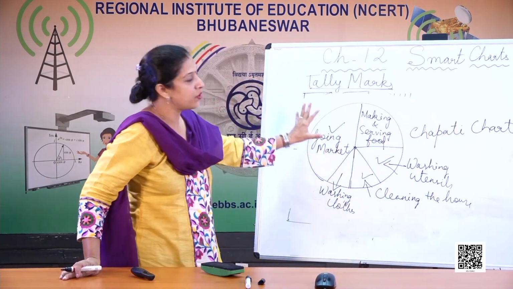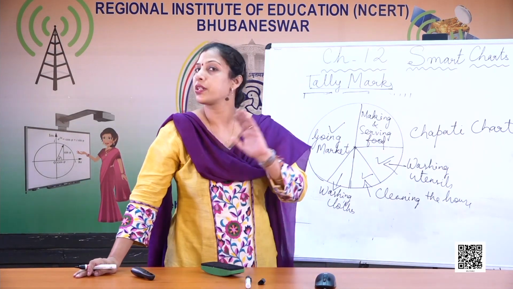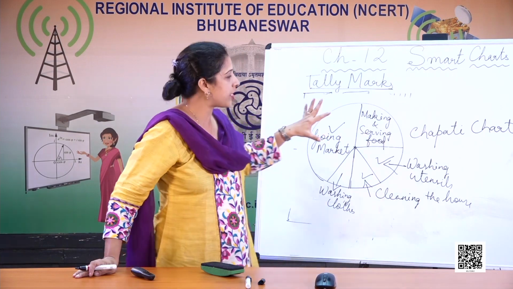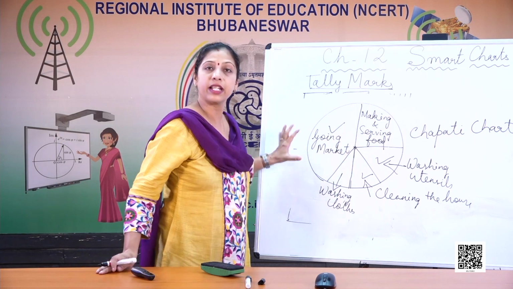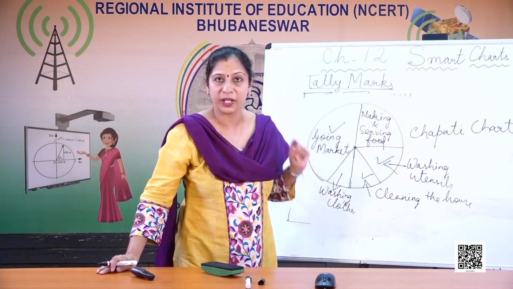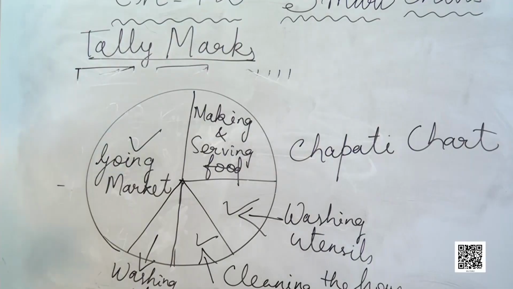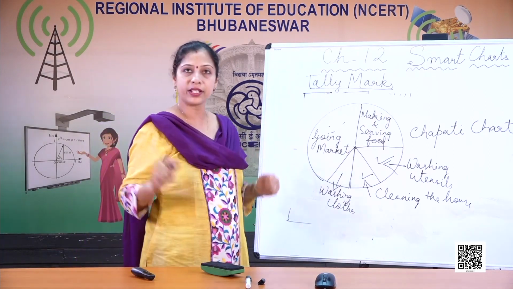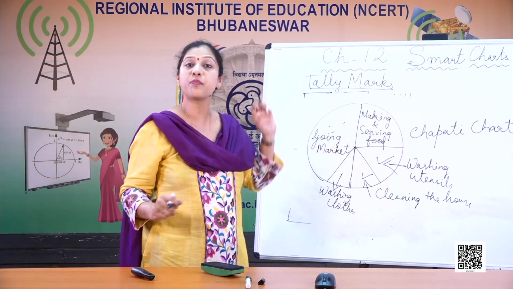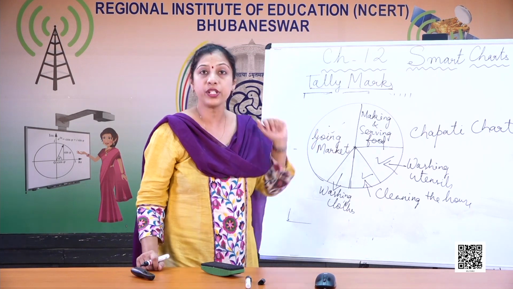Now without even knowing the numbers, अगर मान लो हम लोग numbers नहीं पूछ रहे हैं, just मैं आपको ये वाला picture दिखा रही हूँ और यहाँ पे ऐसे करके लिखा हुआ है, आपको numbers नहीं पता है. But only by looking at this picture you can see. If I ask you, children, in which activity the children are helping their parents the most? You don't know the numbers, but still you will tell, ma'am, going to the market, because you can see the bigger portion is written as going to the market.